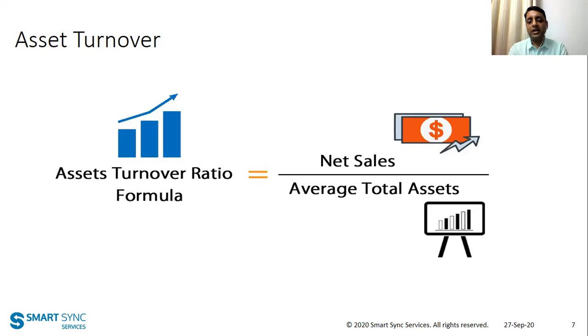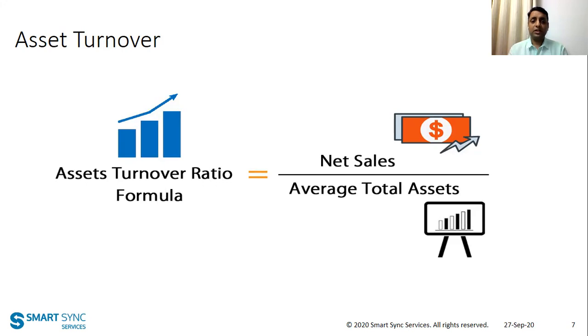Asset turnover. Asset turnover basically says, as you can see in the formula, it's net sales divided by average total assets. To understand the whole concept, let's look at the example which we referred earlier. So we know now that the sales which we have done with our 100 rupees investment in the first year is 50 rupees, right?